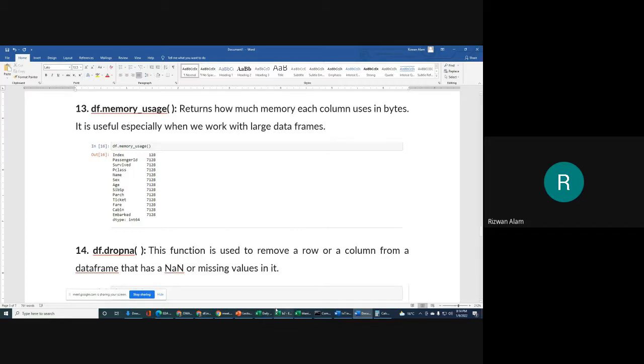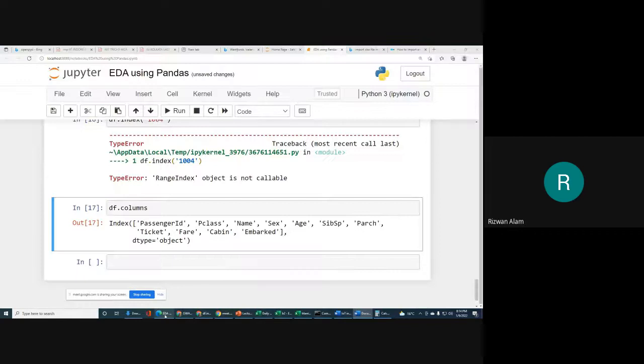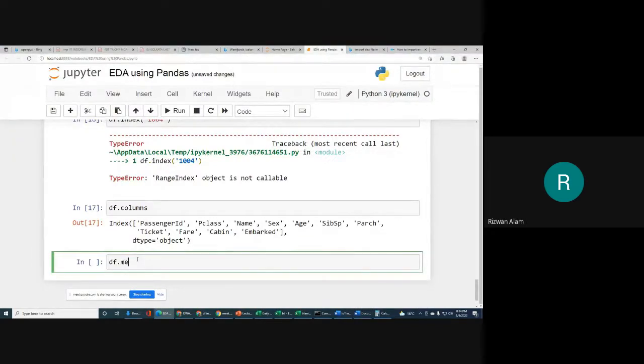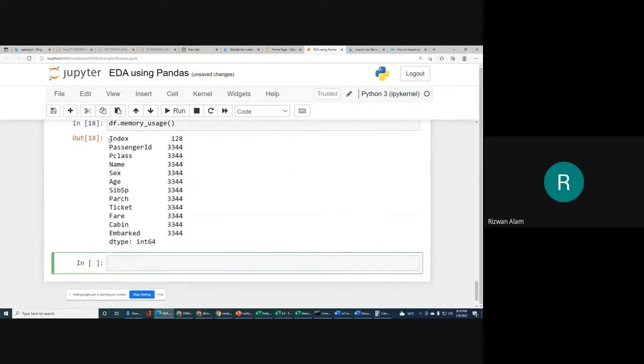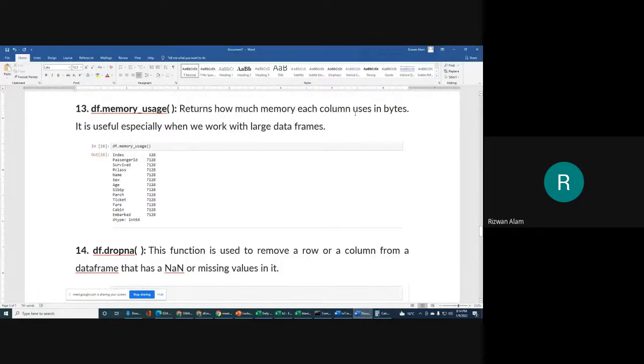So with the help of this function, df.memory_usage, you can see the index is 128 bytes. The first column is passenger ID, which is 3344 bytes, and P class is 3344. So all the columns are using 3344 bytes. In bytes it represents the size of the column.